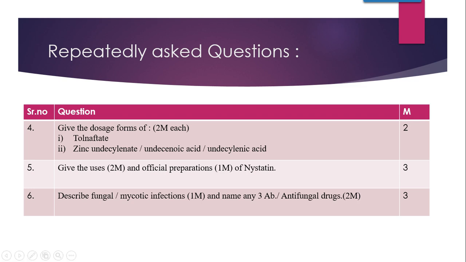Then give the uses and official preparations of nystatin. Now again see here, nystatin properties and uses were asked in previous questions. So here official preparations of nystatin are also being asked. Nystatin as well as amphotericin B we are going to study completely in the chapter called antibiotics. So here writing the uses will carry 2 marks and official preparations will carry 1 mark. Total carries 3 marks.